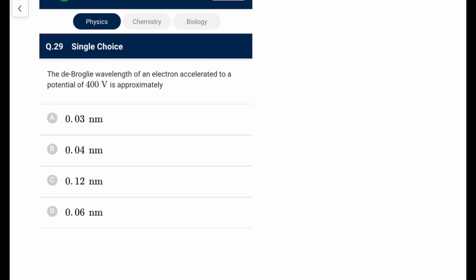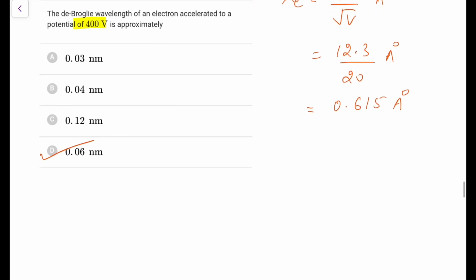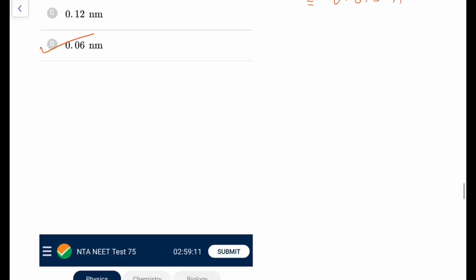Next, the de Broglie wavelength of an electron accelerated by a potential of 400 volts is, so you all remember this, for electron typically you write it as 12.3 upon root V angstrom, so just use it, so it would be 12.3 upon root 400, that is 20, so it is 0.615 angstrom, or you can say 0.06 nanometer, that is going to be the most appropriate one. For electron you can remember this.